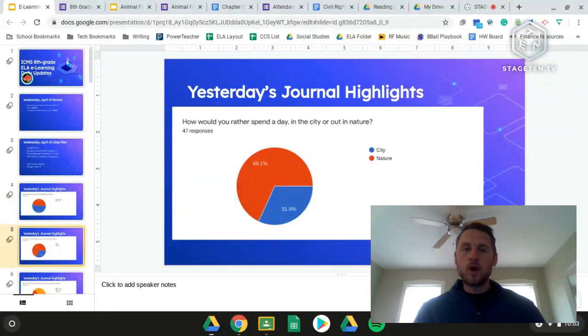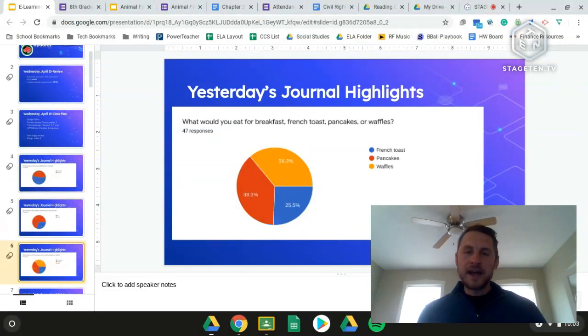The second one, how would you rather spend a day in the city or out in nature? Basically 2-to-1, we had 68% say they would rather be outside. I would absolutely rather be outside in nature. I'm sure all of you could have guessed that. And then about 32% said they would have rather spent a day in a city. Nothing wrong with the city. I like going down in the city for a day, but give me the choice and I would take nature.